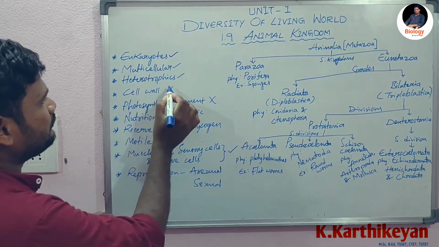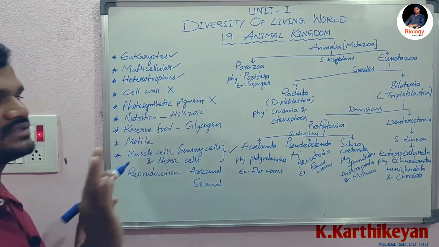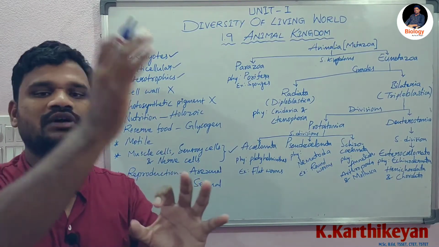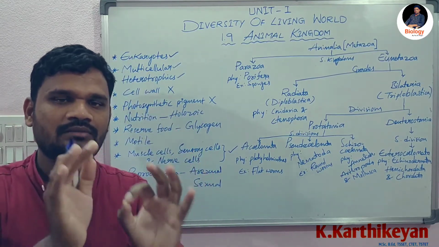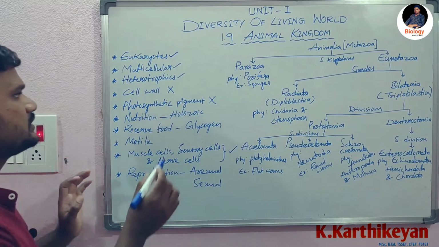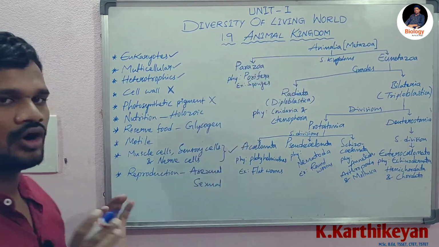Next, a very important point: animal kingdom organisms have no cell wall. Plant cells are covered with a cell wall, but animal cells have no cell wall, okay? That is a very important point. Cell wall is absent in animal kingdom organisms.